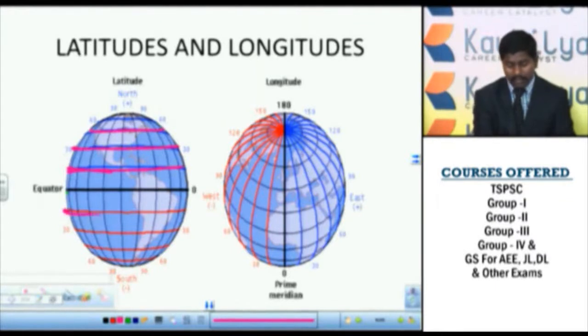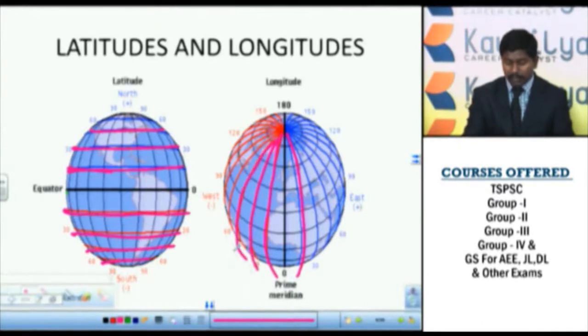These horizontal lines on the plane, but circles on the globe, are called latitudes, whereas these vertical lines are semicircles on the globe, but vertical curved lines on the plane. These are said to be longitudes.